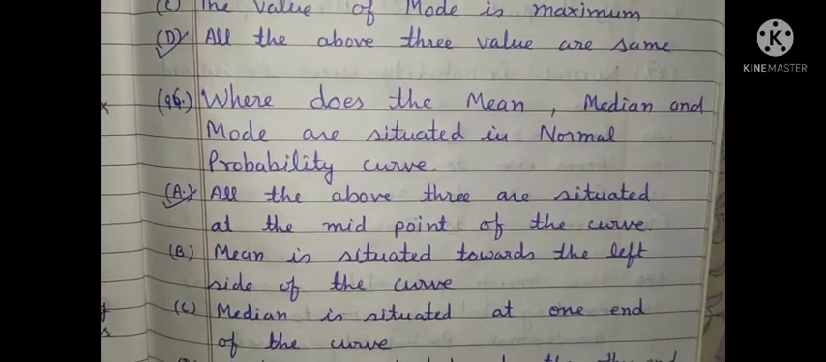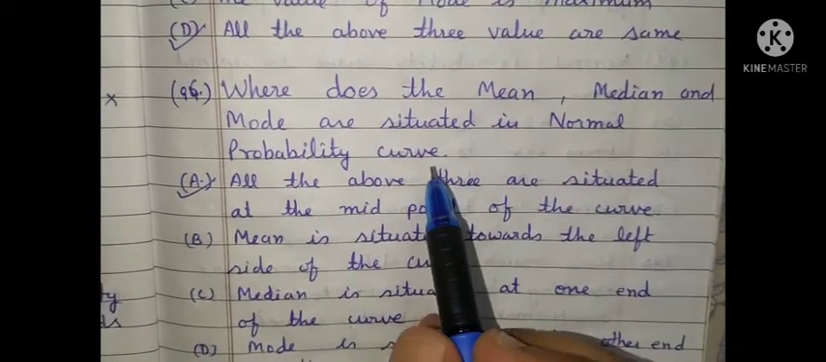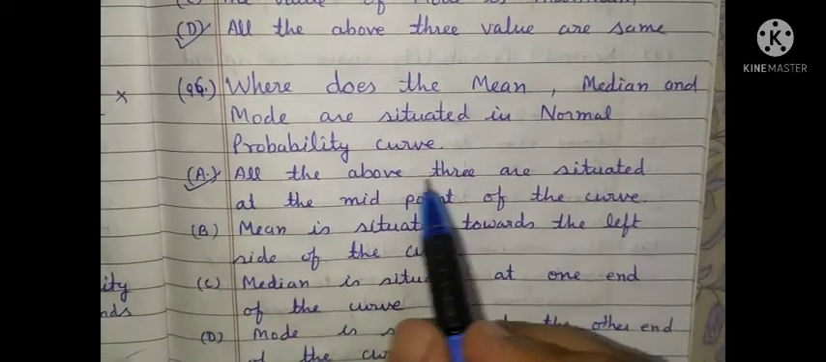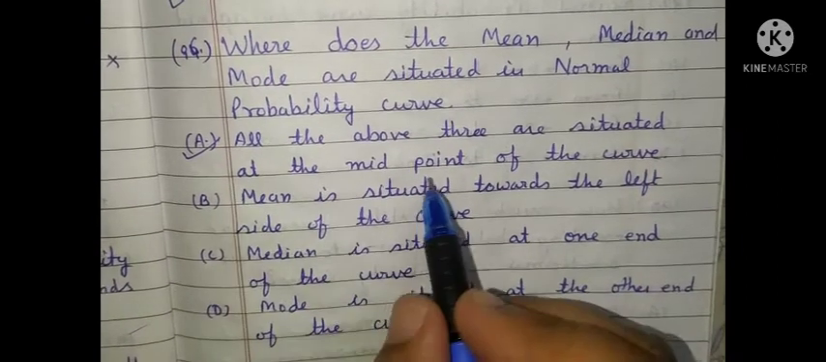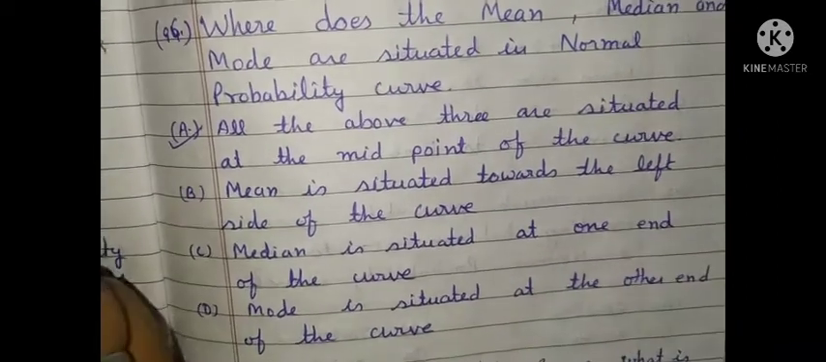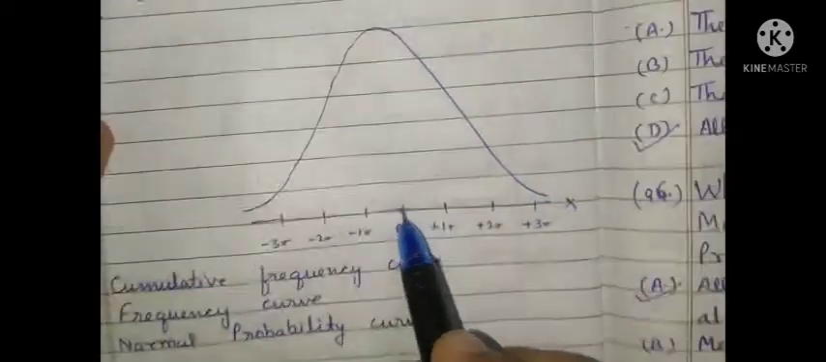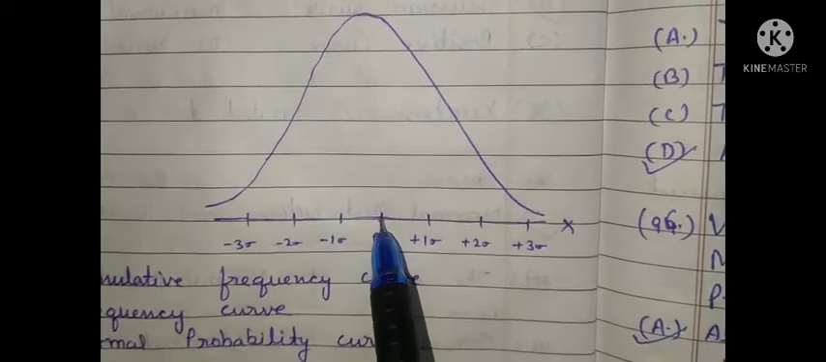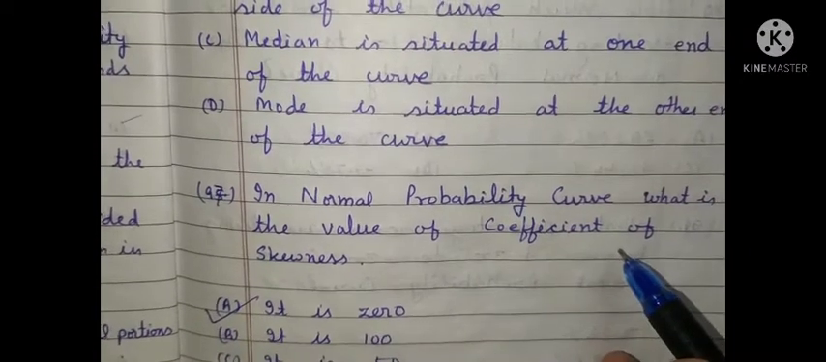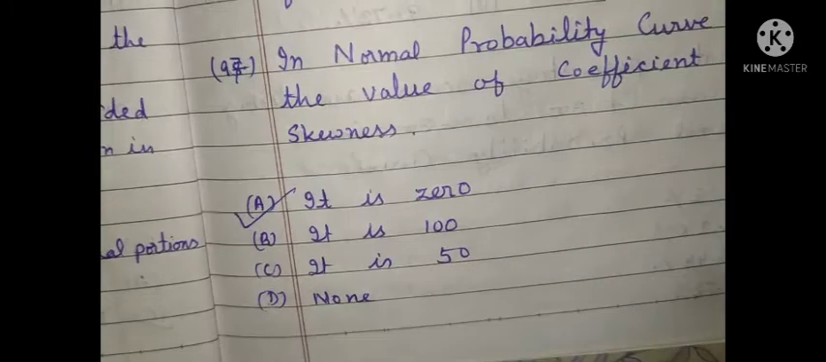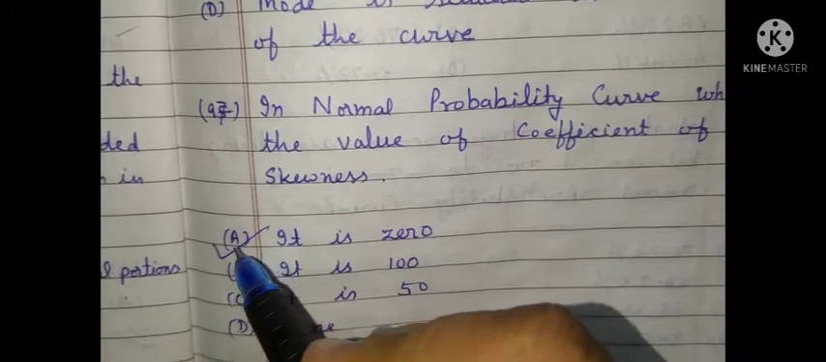Question number 96. Where are the mean, median and mode situated in the normal probability curve? The correct option is all the above three, that is mean, median and mode are situated at the midpoint of the curve. So look at the curve. In this curve, this is the midpoint. So all these three are lying at this midpoint here. In normal probability curve, what is the value of coefficient of skewness? In normal probability curve, the value of skewness is found to be 0. So the correct option is A.